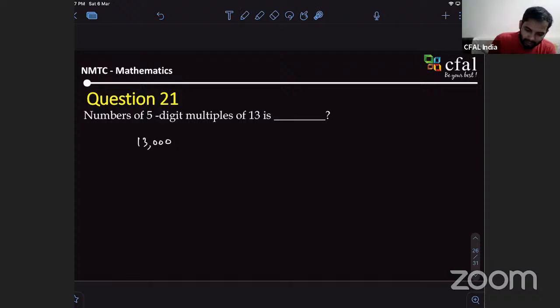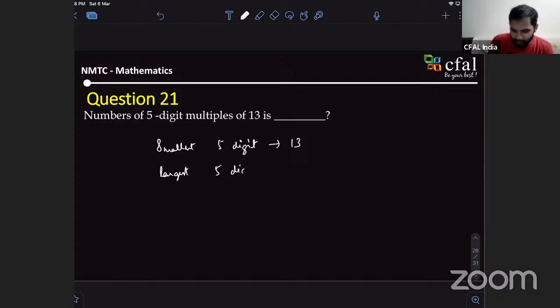Yeah. So I'll tell you how to figure it out. You people solve it as homework, right? See, find the smallest 5-digit number which is a multiple of 13. Then find the largest 5-digit number which is a multiple of 13.